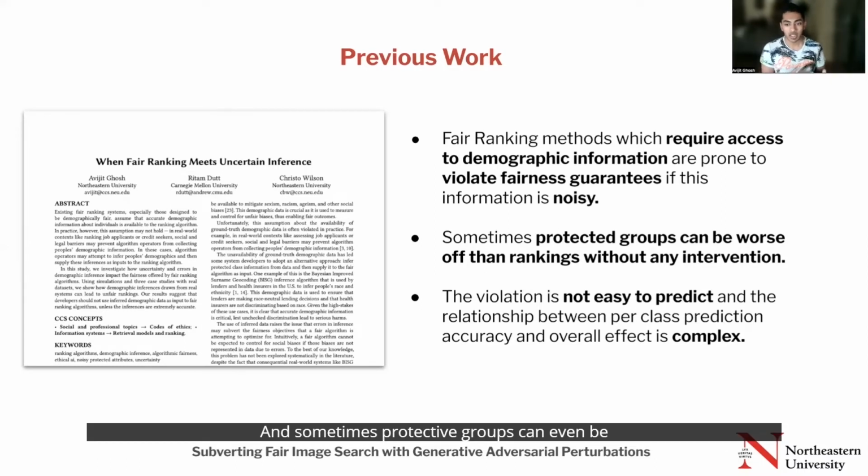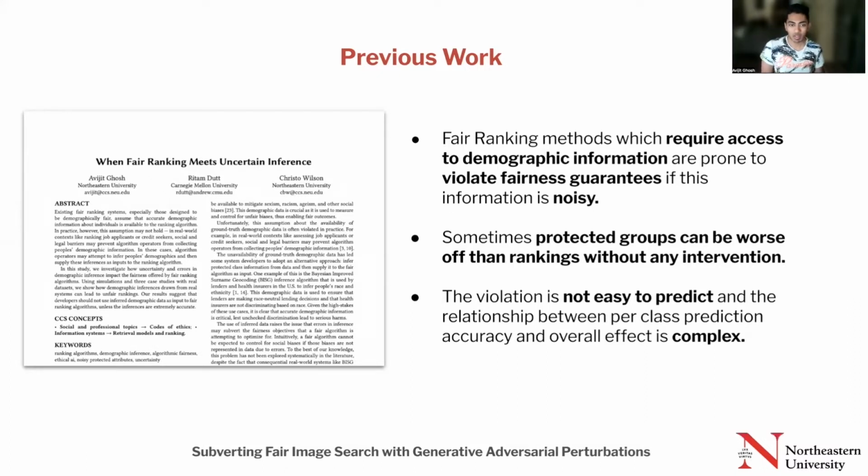Sometimes protected groups can even be worse off, because their labels were all messed up, and the fair ranking algorithm actually made things even more unfair. This sort of violation is not easy to predict because the relationship between per-class prediction accuracy and the overall effect is quite complex.